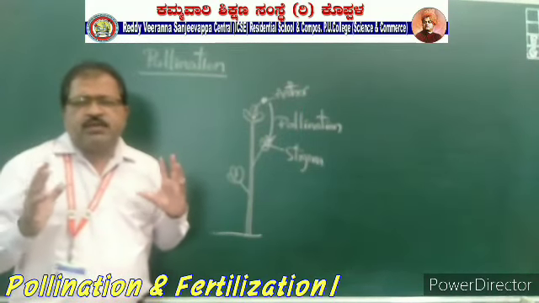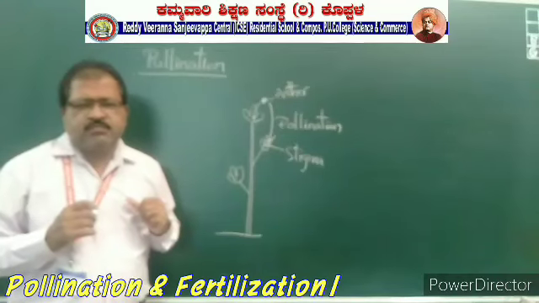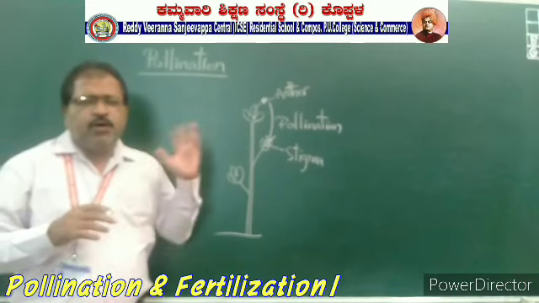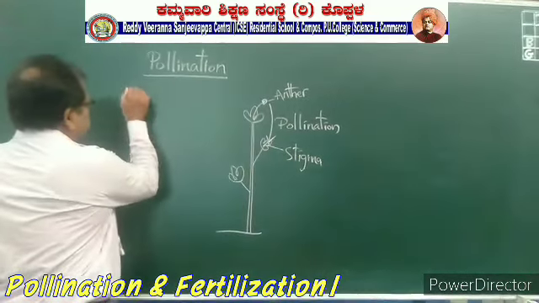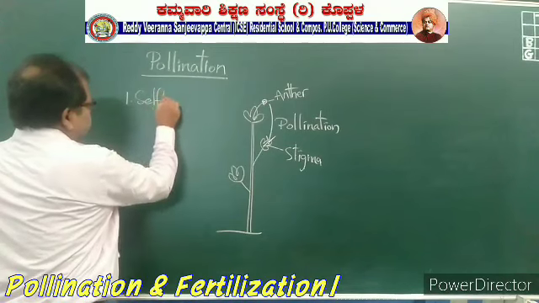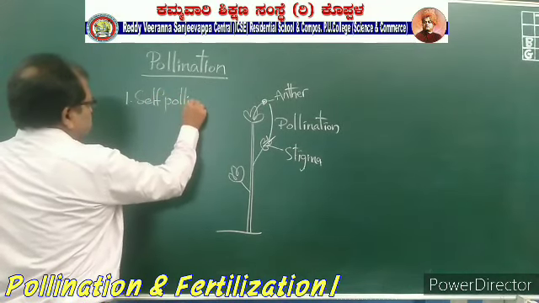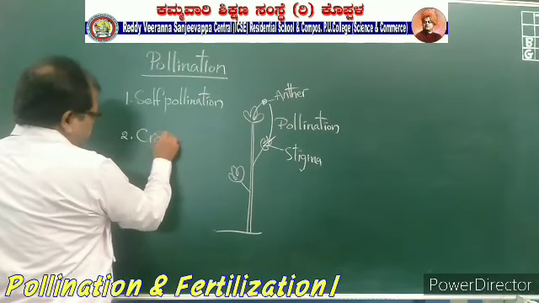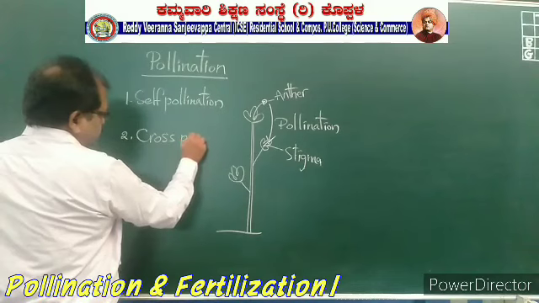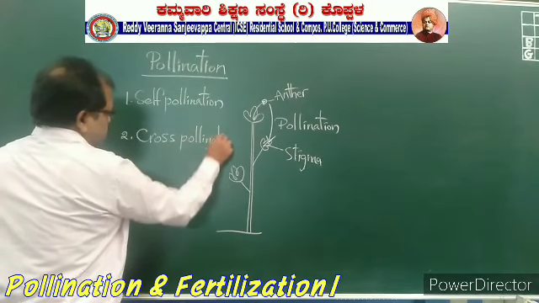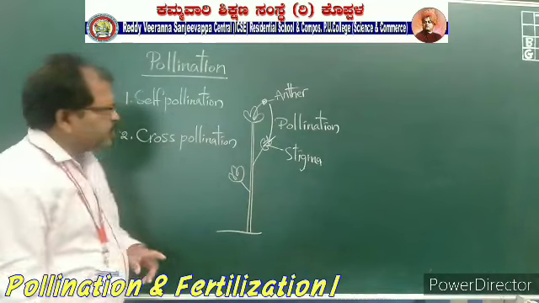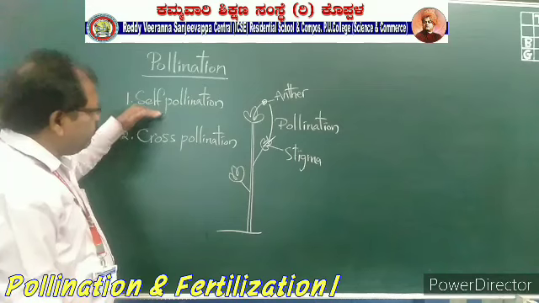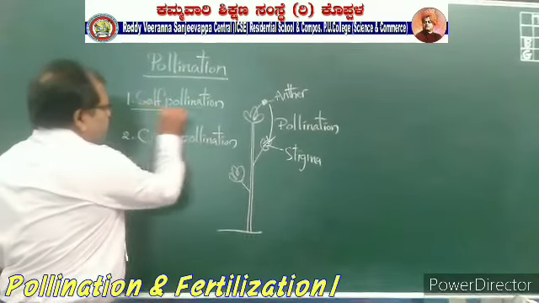And based on the characteristics, or the functioning of this pollination, pollination is of two types: self-pollination and cross-pollination. First of all, I will tell you the definition of these two. First, self-pollination.